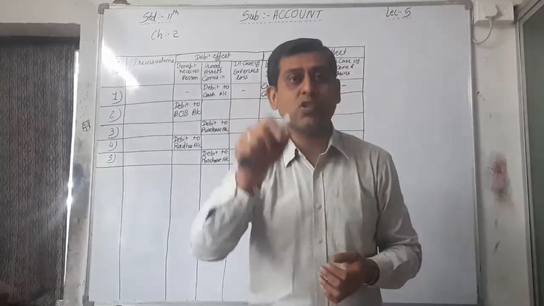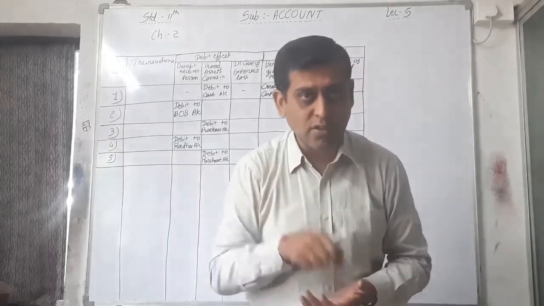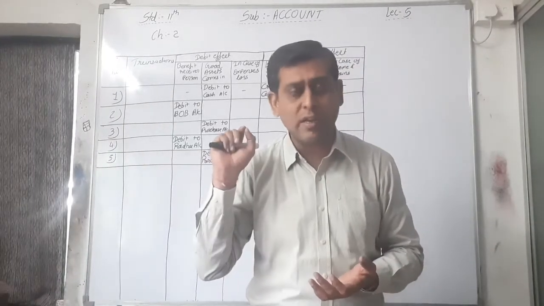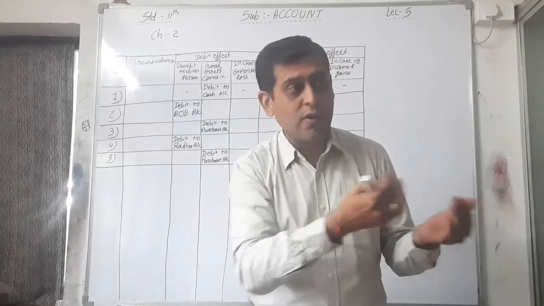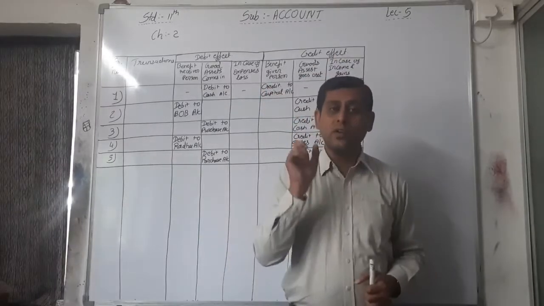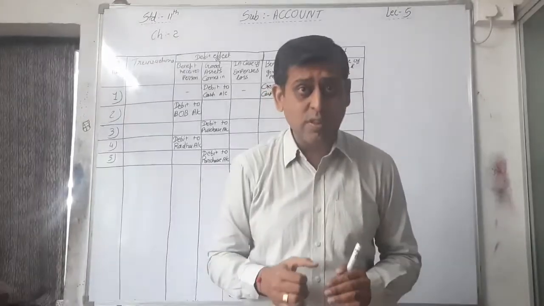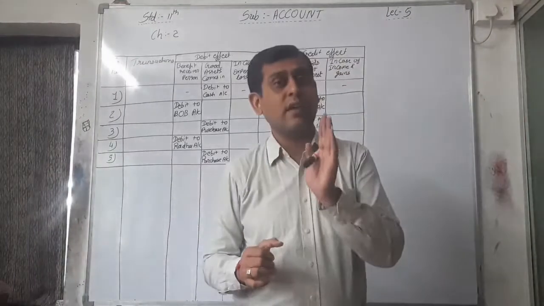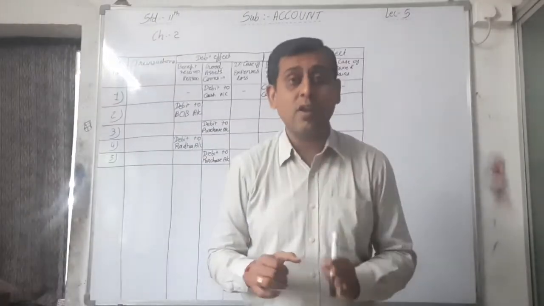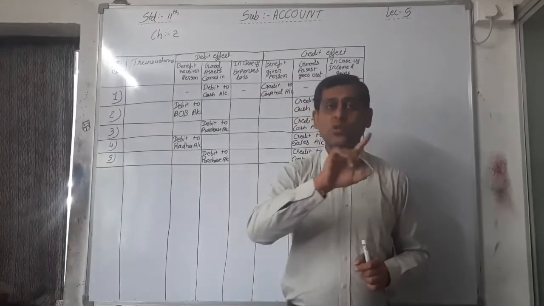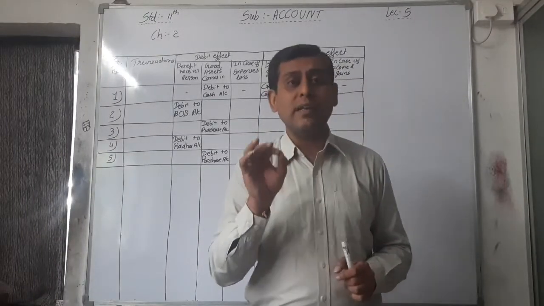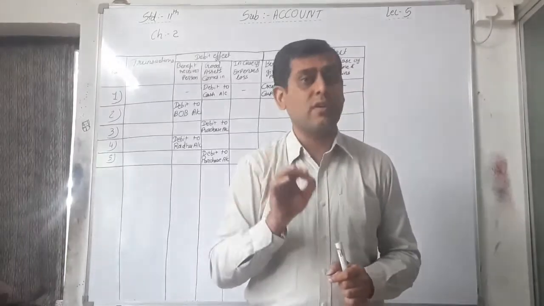Whenever the cash word is there, that is a cash transaction. We are depositing any cash to bank, we are withdrawing any cash from bank, that is again a cash transaction. Whenever we are starting the business with 50,000 cash, again that is a cash transaction. And whenever the cash word is not there and the party name is given, then it is a credit transaction.